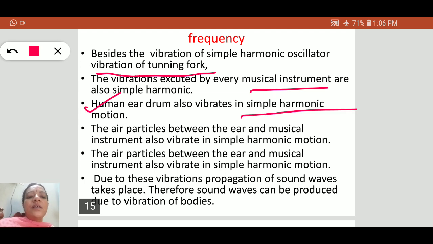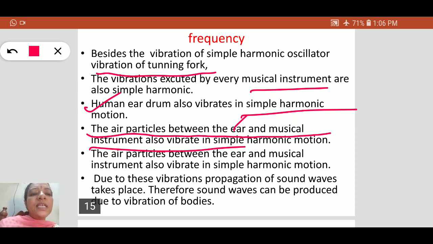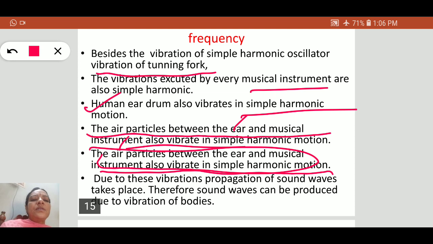Similarly, the air particles between the ear and the musical instrument vibrate in simple harmonic motion. Due to these vibrations, propagation of sound waves takes place.